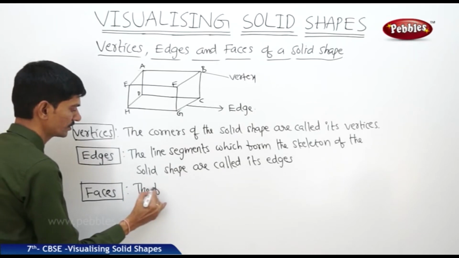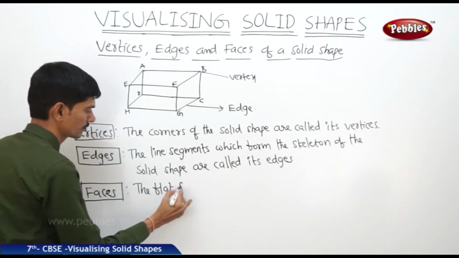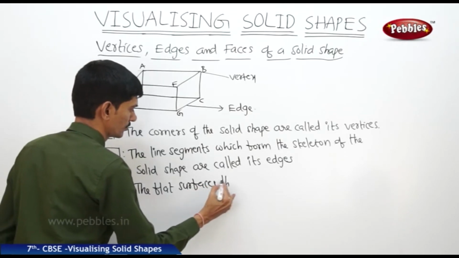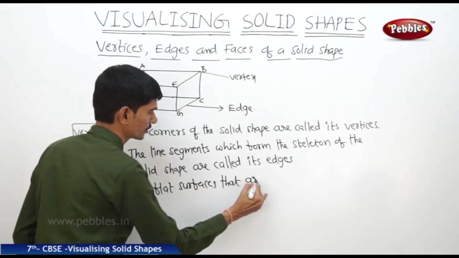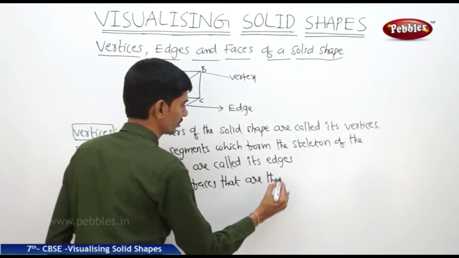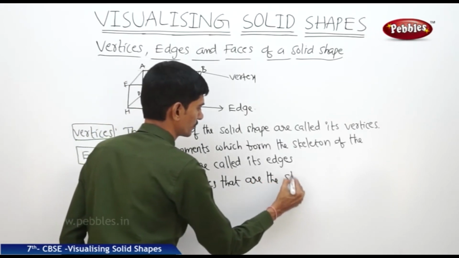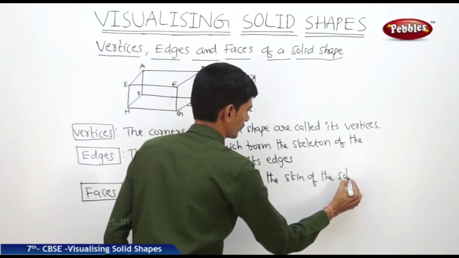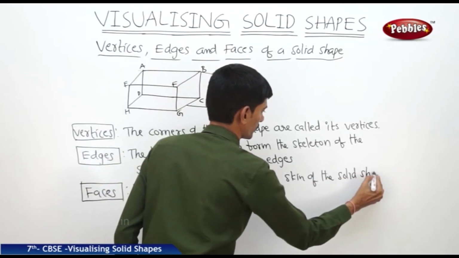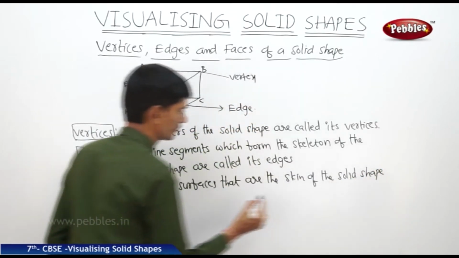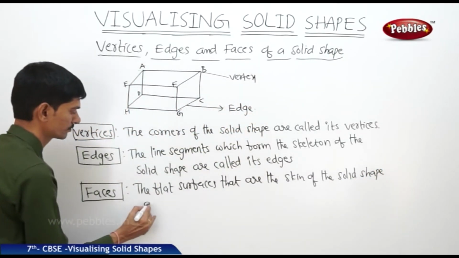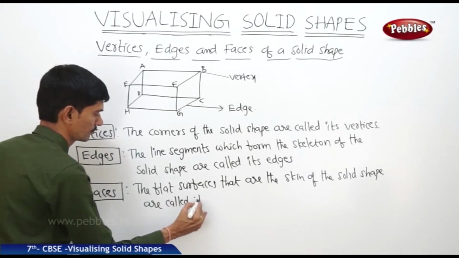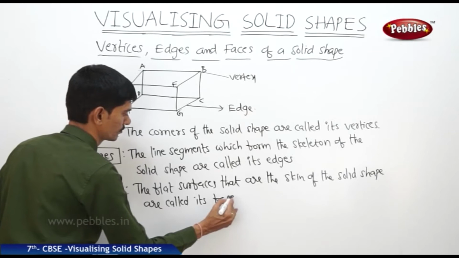Now the flat surfaces that are the skin of the solid shape are called its faces.